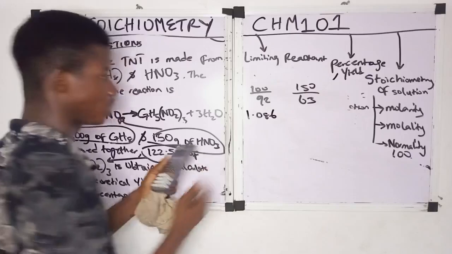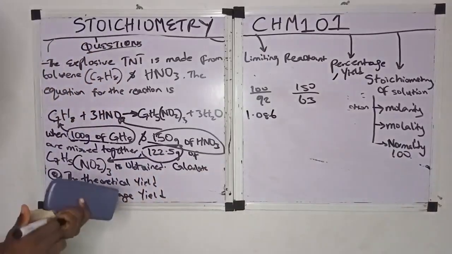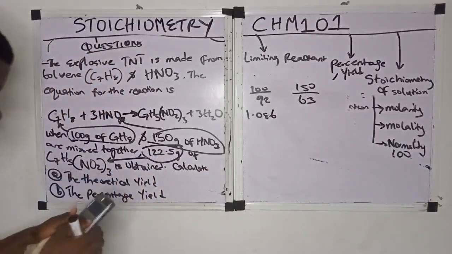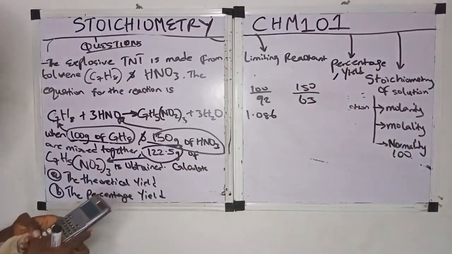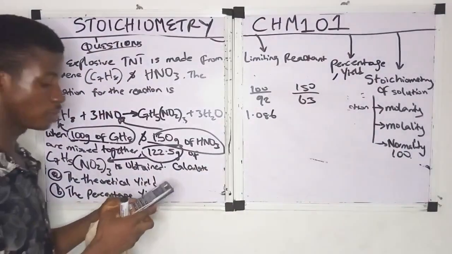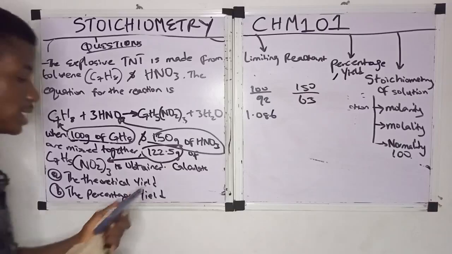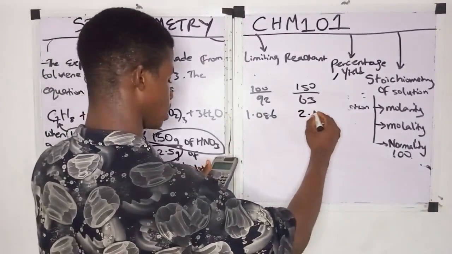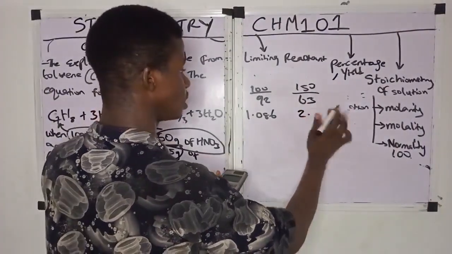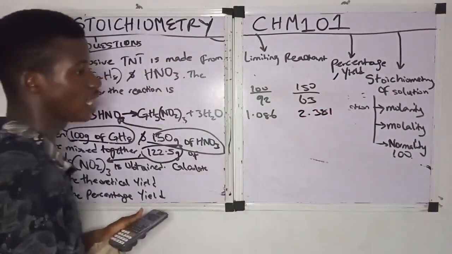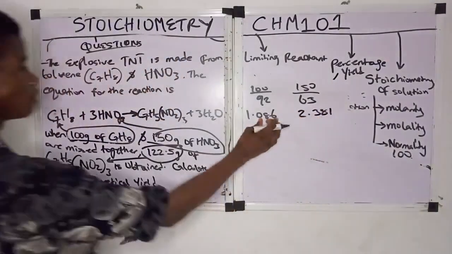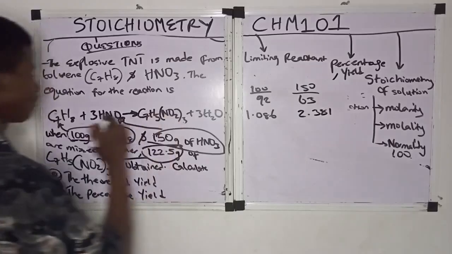If we divide 150 by 63, what will we get? We get 2.381. Now this is the mole of HNO3, and this is the mole of toluene.